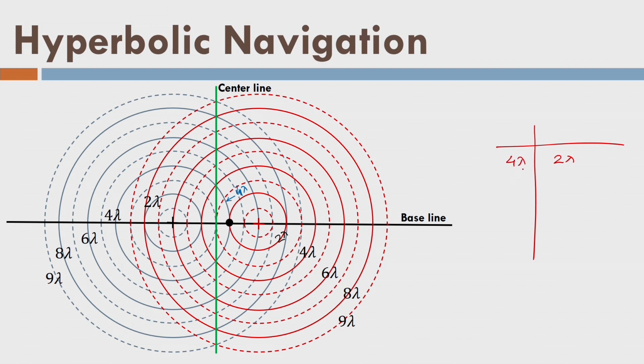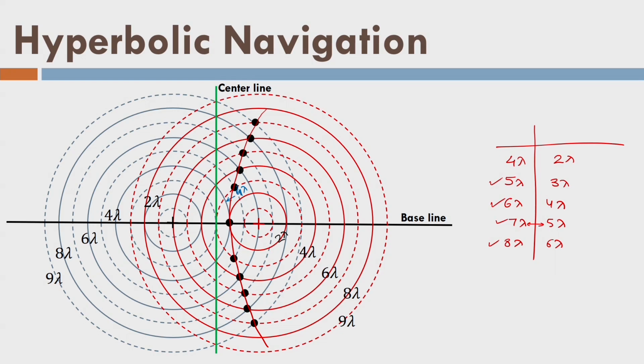What if I maintain the same difference of this 2 lambda? And if I select the point, let us say 5 lambda and 3 lambda, 6 lambda, 4 lambda and 7 lambda, 5 lambda, you can see the difference between two values is equal to 2 lambda always. So, we have 8 lambda and 6 lambda. So, these 2 points, 5 lambda, 3 lambda intersection, then we have 2 more points, 2 more points and ultimately this one. If I join this path like this, it is the hyperbola.